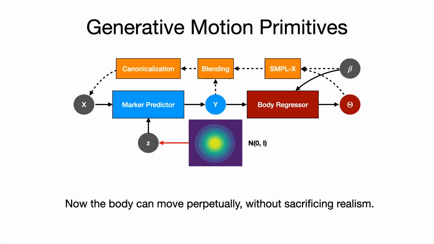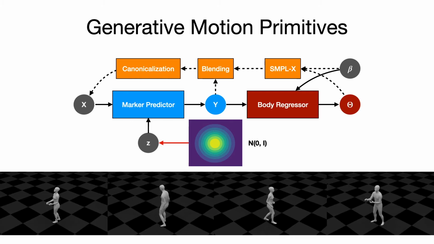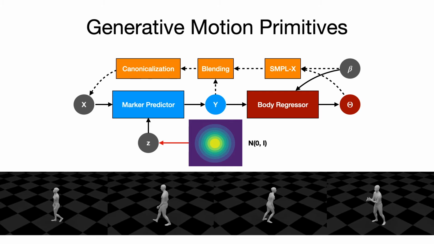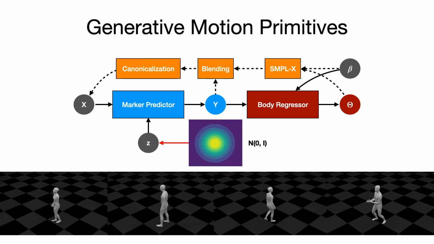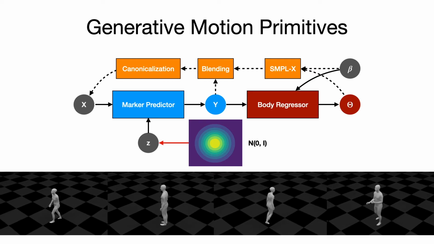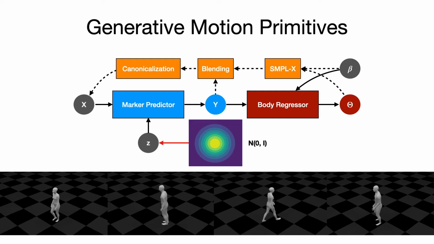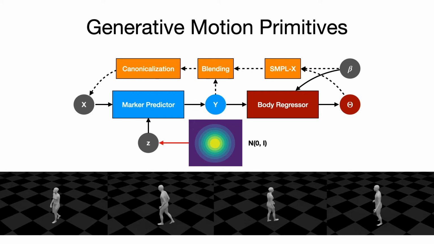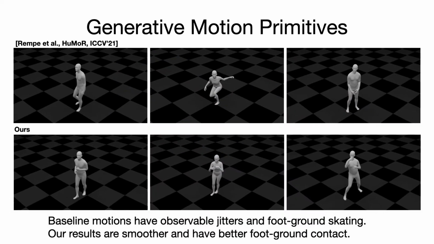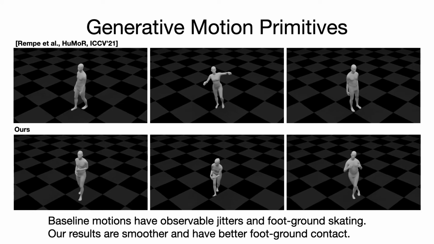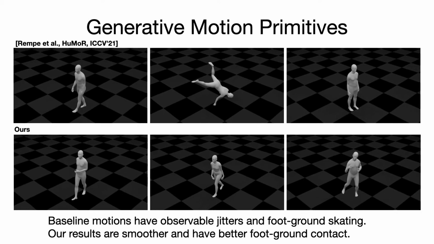With extra modules, the generative motion primitive model can run recursively. The bodies can move perpetually without sacrificing motion realism. Compared with a state-of-the-art baseline, we can see our results are smoother and have better foot-ground contact.